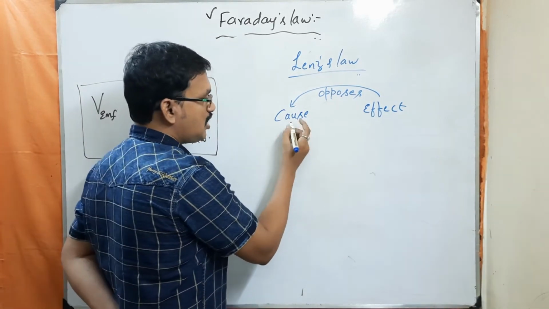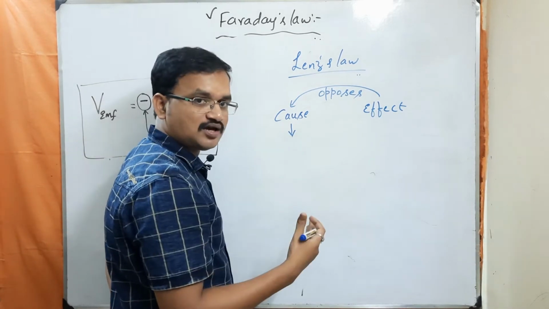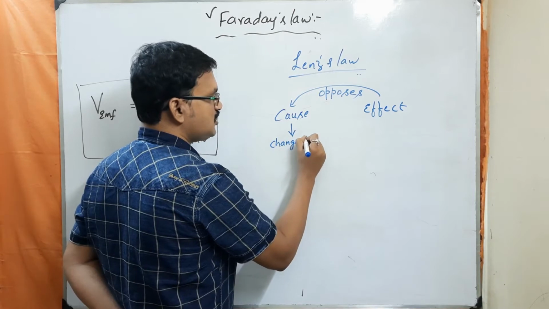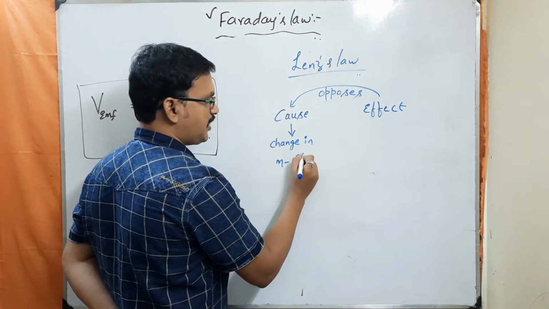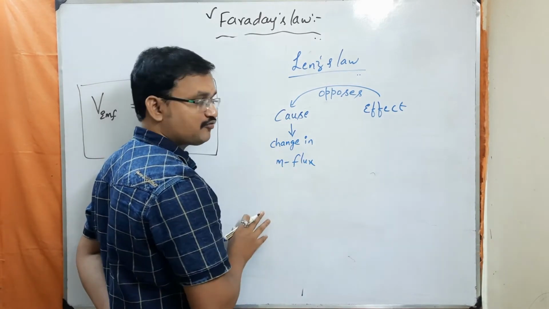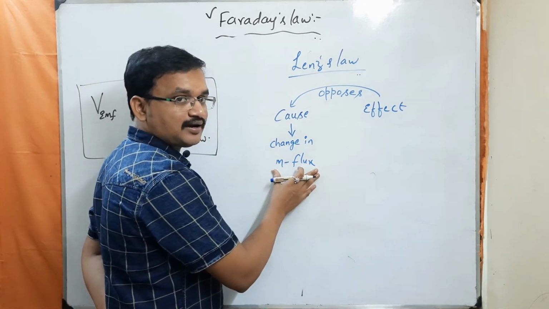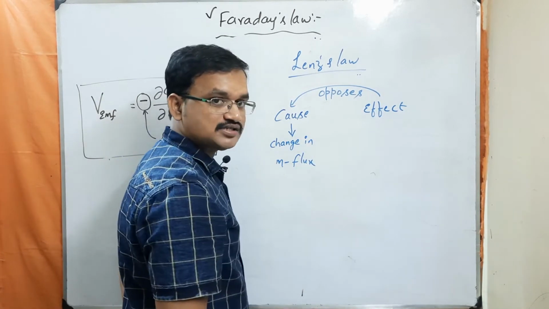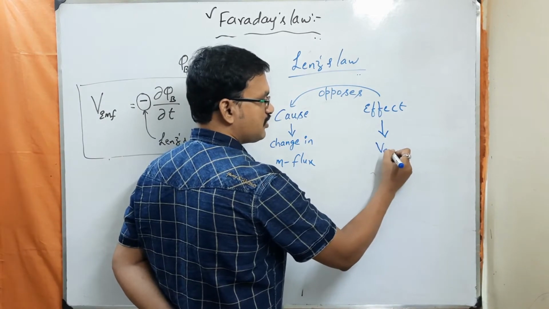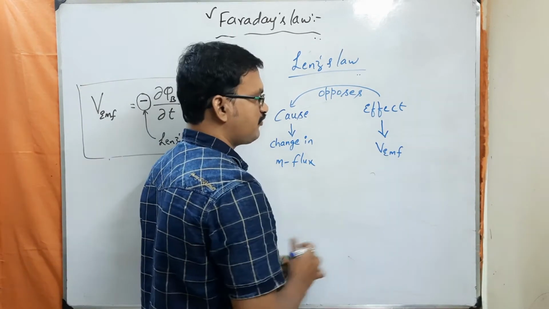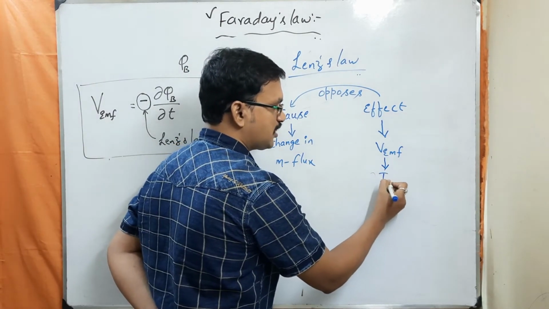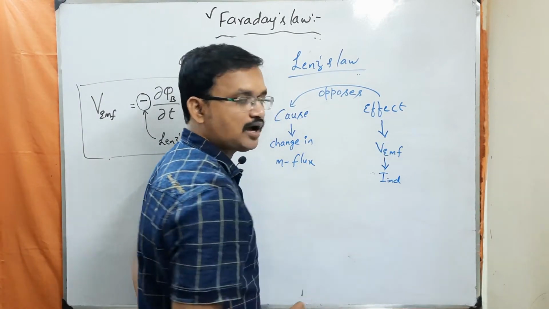What is the cause? The cause is nothing but the change in magnetic flux, yes or no? Here the M stands for magnetic. So whenever there is a change in magnetic flux, what is its effect? There induces an EMF around the closed loop. Whenever there is an EMF, it is going to produce the induced current, I induced.